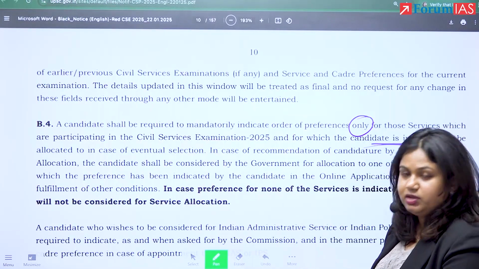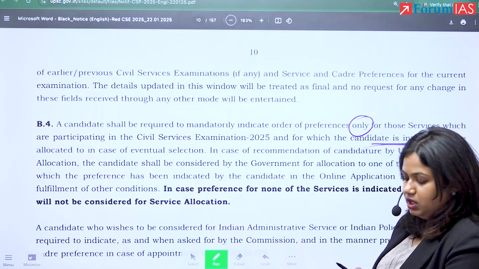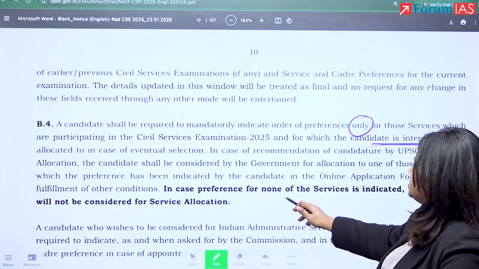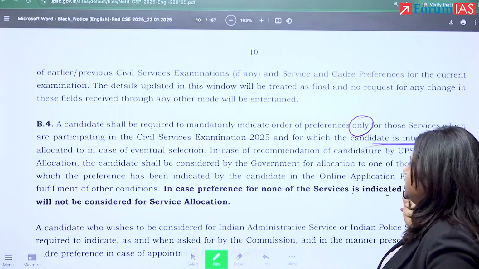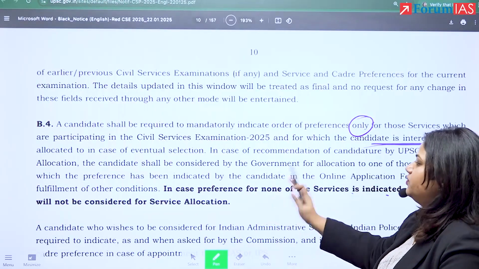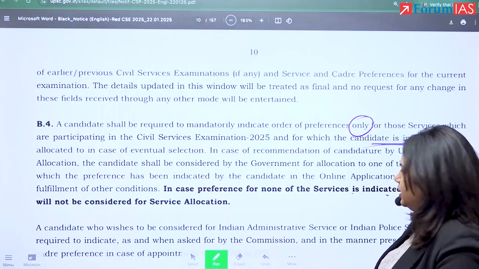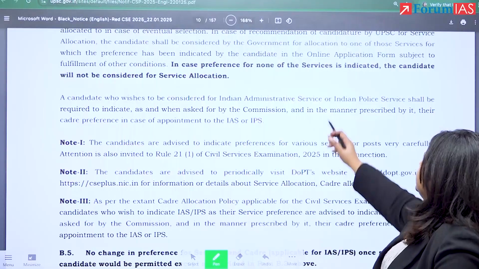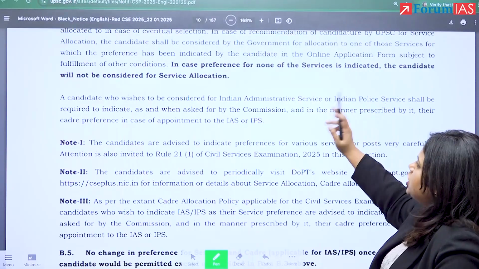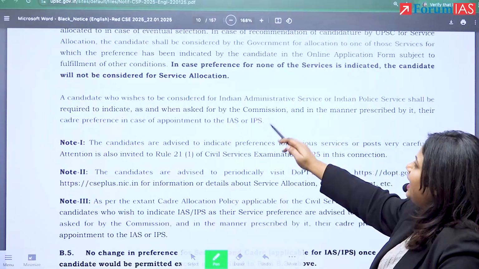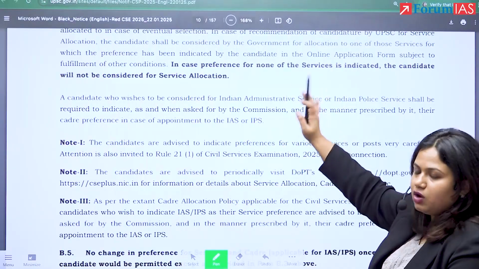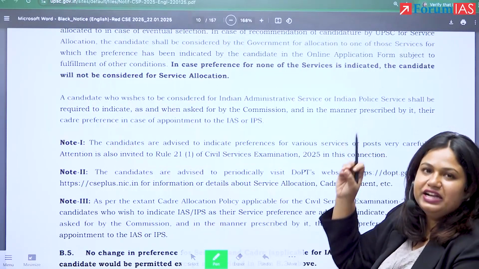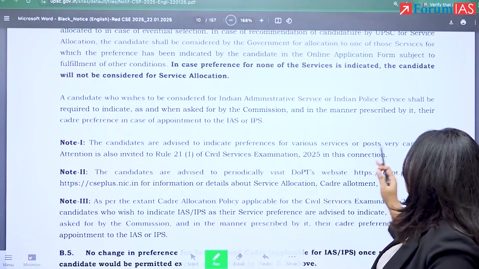Other conditions means availability of post, you getting a good rank, the number of people applying for that job, and so on and so forth. In case preference for none of the services is indicated, the candidate will not be considered for service allocation. If you don't fill anything, you won't get anything. A candidate who wishes to be considered for Indian Administrative or Police Service shall be required to indicate as and when asked by the Commission, not now, when you will be asked, and in the manner prescribed by it, that at a later date and when UPSC asks you, what do we have to do?